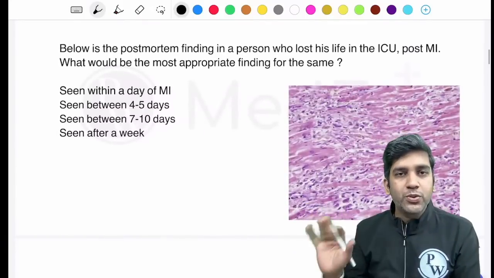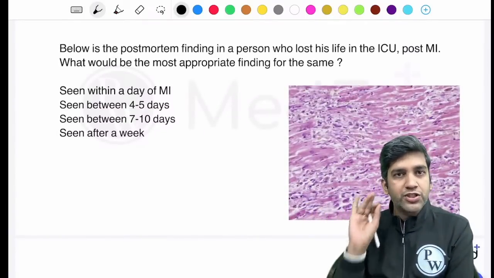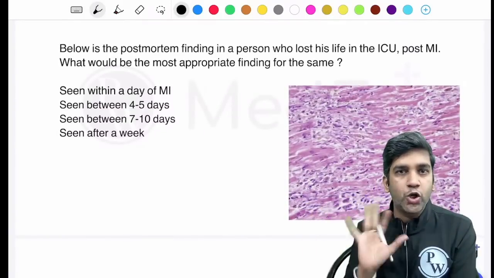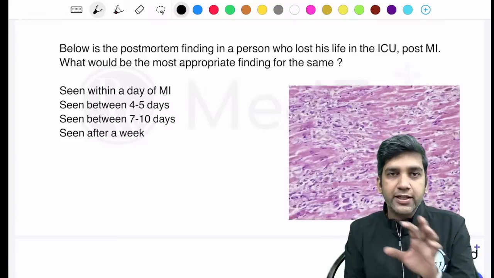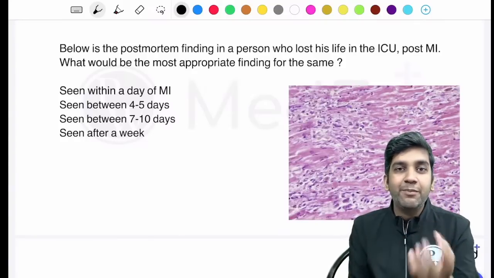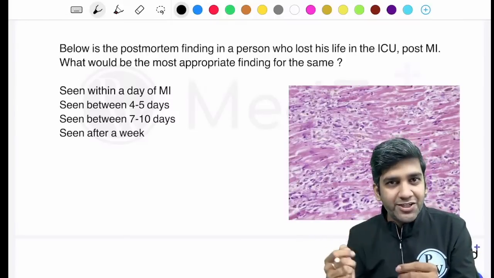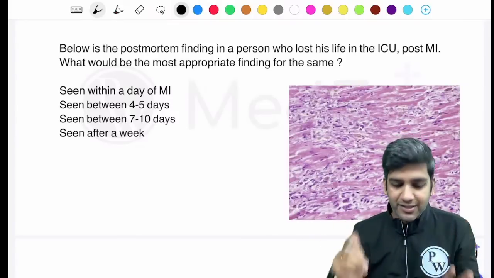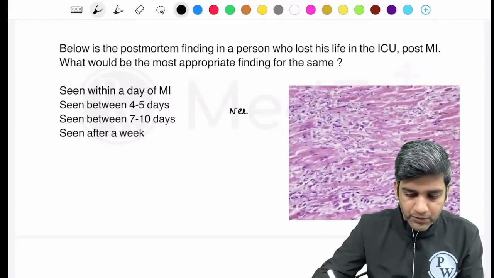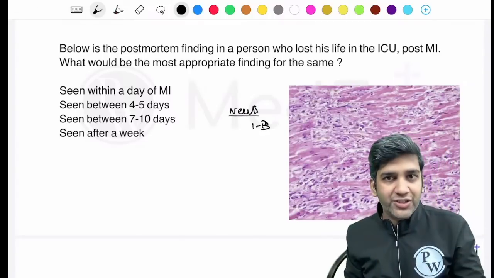Okay, next one was a case of an MI. First, was this question there? Just comment yes or no. If the question was there, I've got multiple images from all of you, so I'll just brief it out so that whatever image comes to you in a session, that will be the answer. If you have seen neutrophils, the answer would be somewhere in 1 to 3 days. I'm not sure if you've seen neutrophils, right?